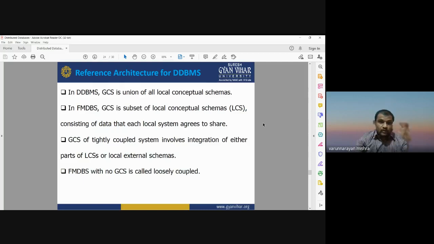So the global conceptual schema and local conceptual schema should be strongly coupled with each other. When we run a query, it should first check the global conceptual schema, and then the global conceptual schema transfers that information to the local conceptual schema, which can work as a reference architecture for DDBMS. So this is the way in which the reference architecture can be done for DDBMS.